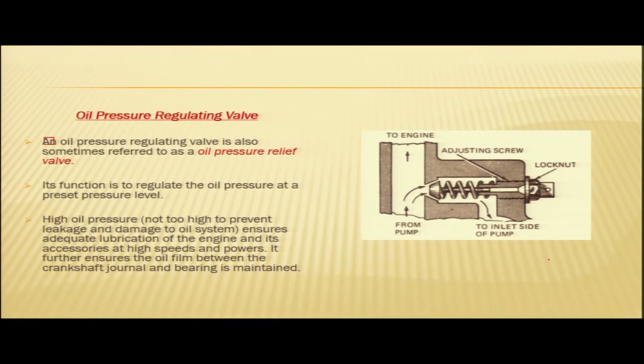So the oil pressure has to be sufficiently high, but not too high. The high oil pressure will ensure adequate lubrication of the engine and its accessories at high speeds and powers.